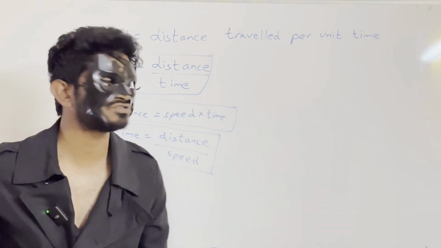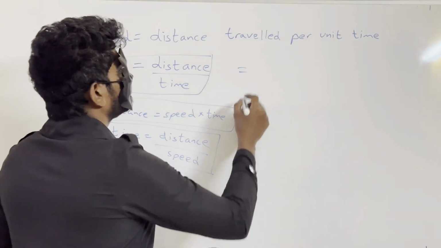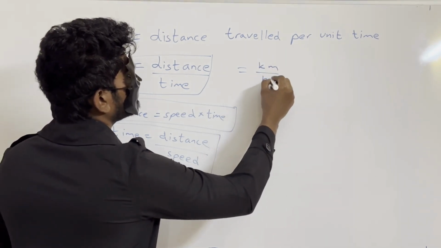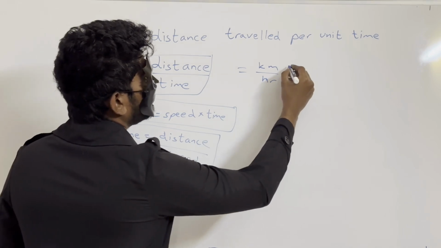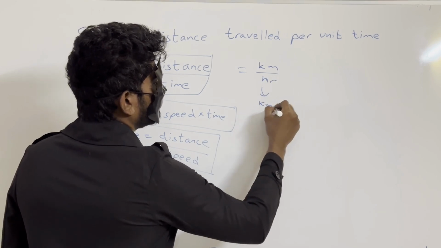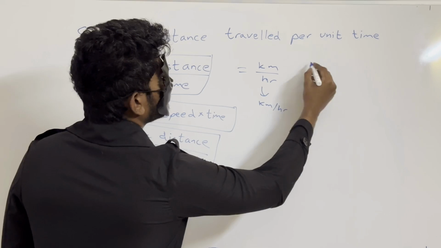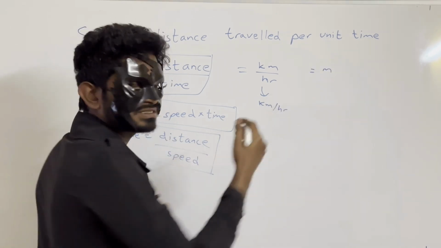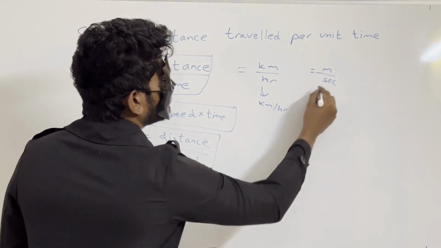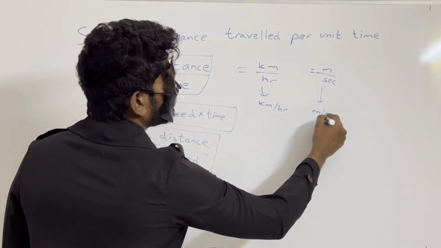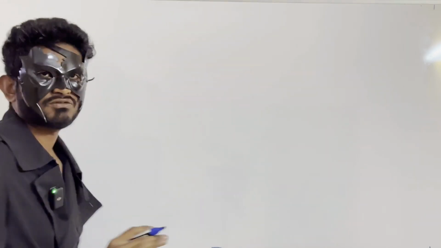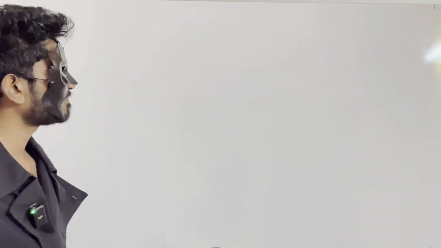So friends, now what are the units of speed? Distance you can write in kilometers and time in hours. So one unit is kilometer per hour. Other way also you can represent: we can measure distance in meters and time in seconds. So it will be nothing but meter per second. So these are the units of speed. Now I will be teaching you unit conversion from kilometer per hour to meter per second.